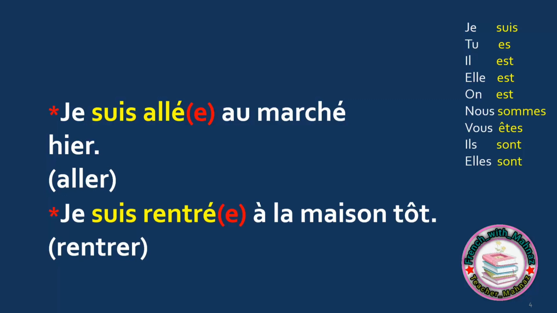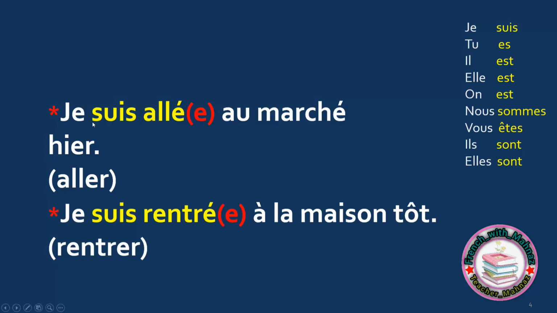One thing that you should pay attention to when you conjugate a verb in the passé composé with être, to be: the gender of subject pronoun like je has an effect on the PP. Because here je, I, is a woman, I add an e at the end of PP.